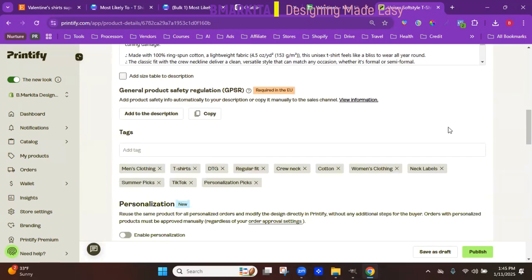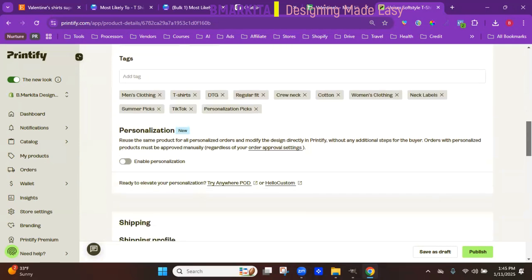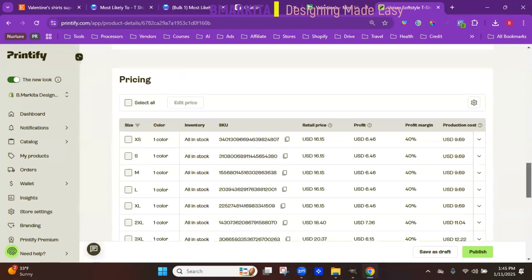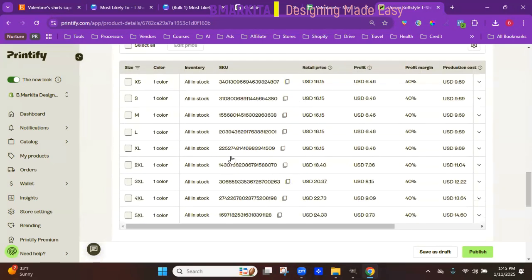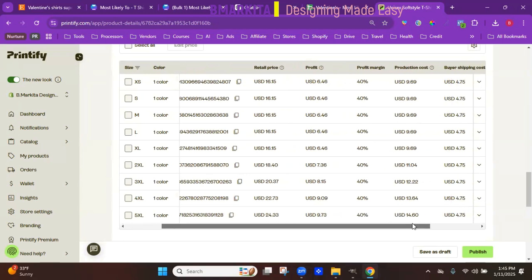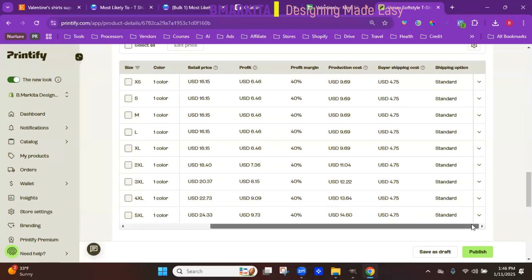If you want to, you can change the description. Here are all the pricing suggestions under retail pricing, but you can change that here and you can see the profit margin, as well as the production costs and the estimated shipping costs.